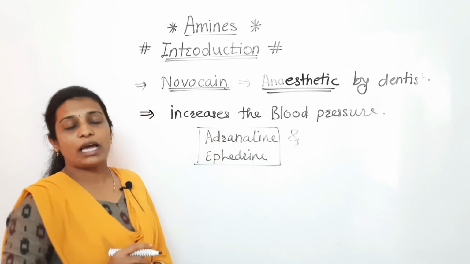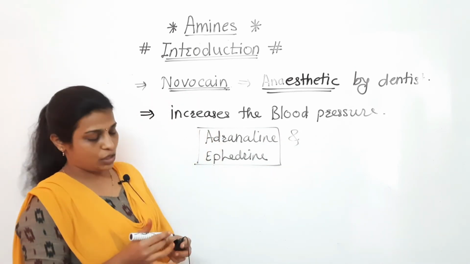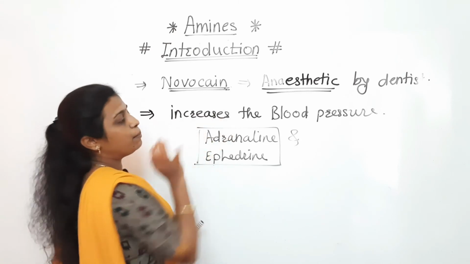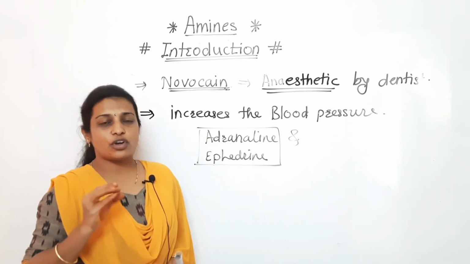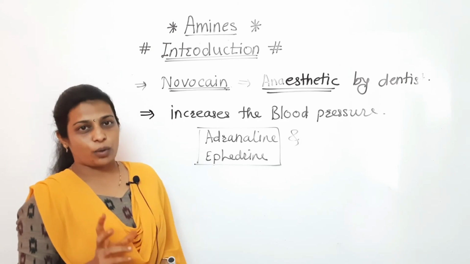These are the two biologically active amines which increase the blood pressure.